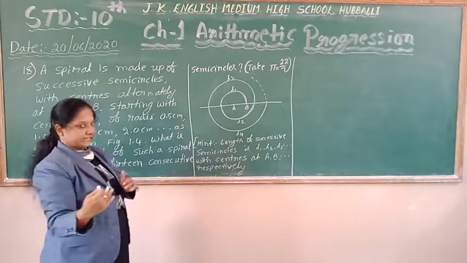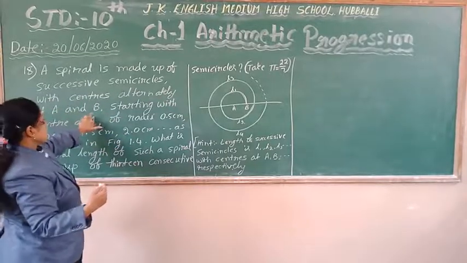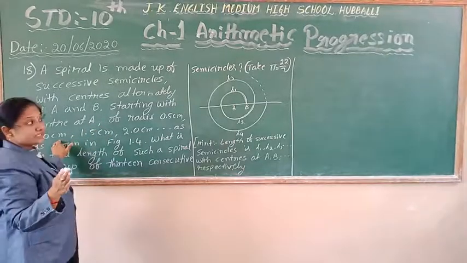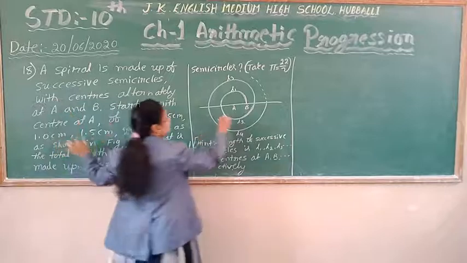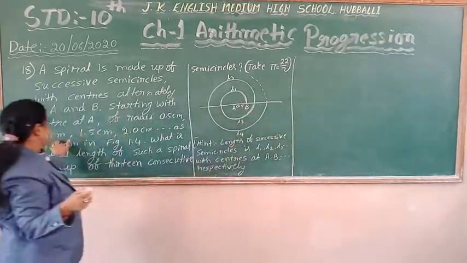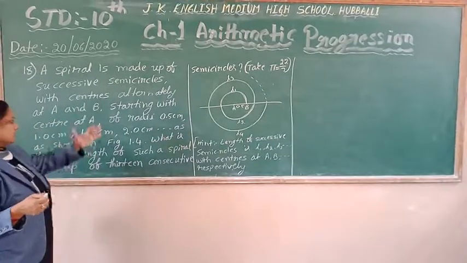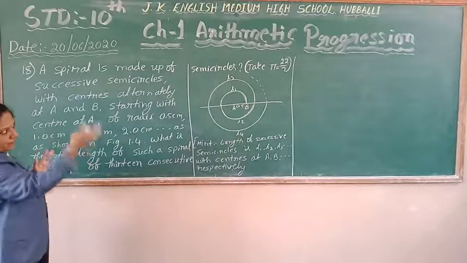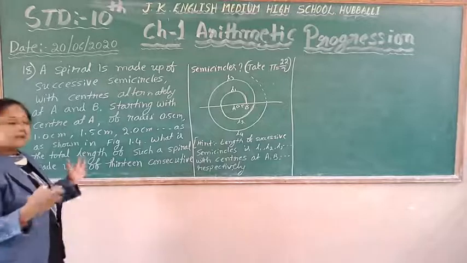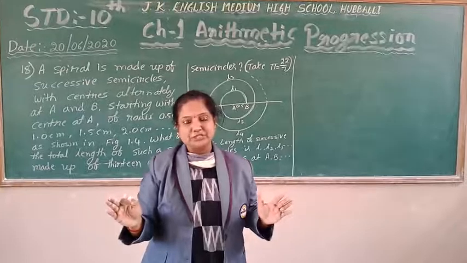Successive semicircles' lengths, with centers alternately at A and B, starting with center A of radius 0.5 cm. The first semicircle's radius is 0.5 cm, then next 1 cm, next 1.5 cm, next 2 cm, as shown in the diagram. What is the total length of such a spiral made up of 13 consecutive semicircles? 13 consecutive semicircles are there.